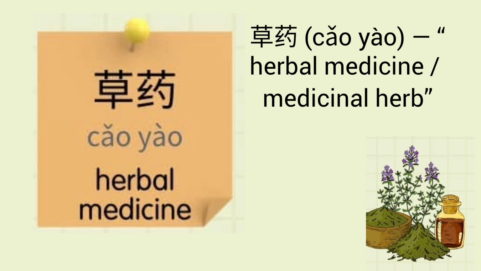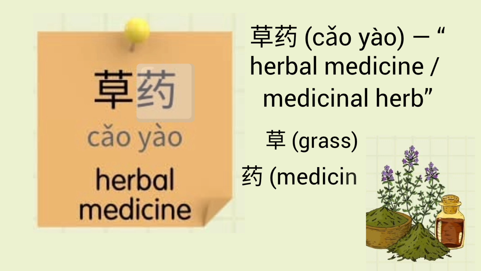Next vocabulary that we have is herbal medicine, medicinal herb, which in Chinese can be pronounced as 草药. Let's break it down to understand it even more. It has two characters. First character is 草, it stands for grass, which is our main vocabulary. Second character is 药, it stands for medicine, common in traditional Chinese. So together it makes 草药. Let's watch some useful examples.